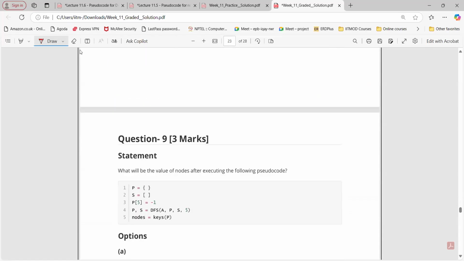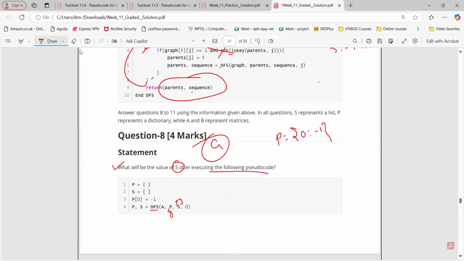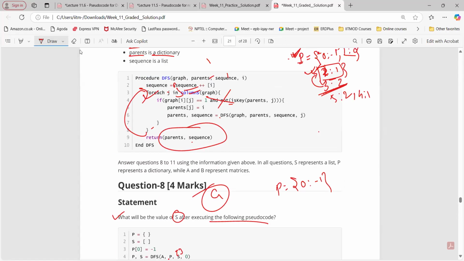And what is the next? What will be the value of node here? See, we are starting from node 0, that's why -1, and here we have just 5, right? So we are not updating here. We are saying P is initially empty, and then for that particular key we are adding that value. Now tell me the answer for this one. Same thing, I think. And node is what? Keys of P, so that is the list of all the nodes. But we need to check the sequence here, visited from 5. The sequence will be different in the dictionary, right?